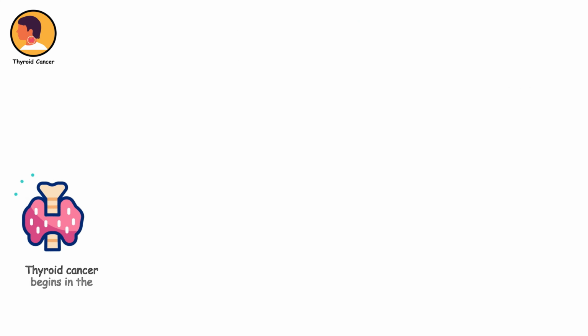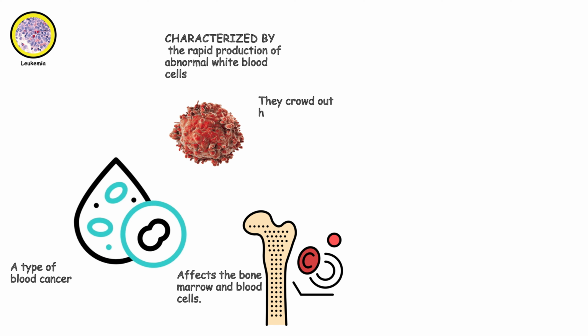Thyroid cancer. Thyroid cancer begins in the thyroid gland, a butterfly-shaped organ in the front of the neck that produces hormones. It's often detected early and has a high survival rate, especially when treated promptly. Risk factors include radiation exposure and certain genetic syndromes.